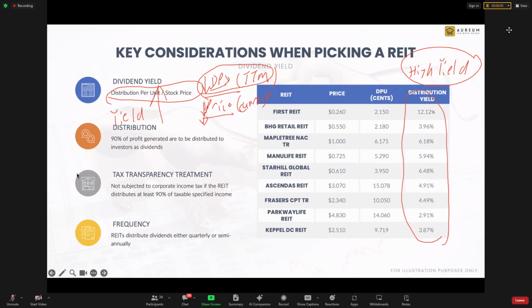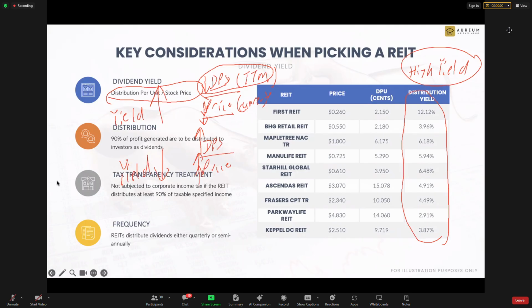Similarly, you look at Parkway Life. Why is their yield low? Is it because the dividend goes up, and the price goes up even further, and thus the yield comes down, which is low? The logic is very straightforward.